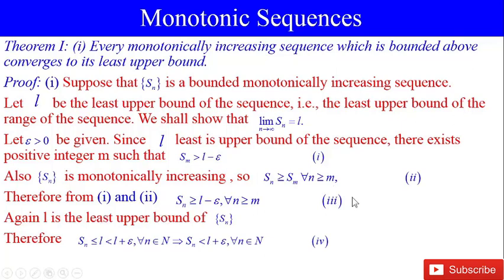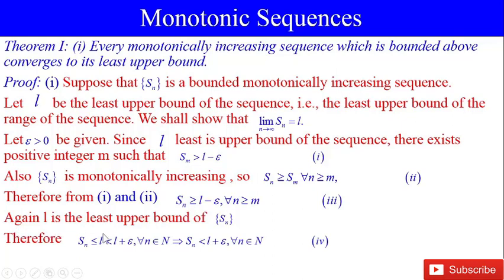Therefore, from equation 1 and 2, we have Sn is greater than or equal to L minus epsilon, because Sm is greater than L minus epsilon. So, Sn is greater than or equal to L minus epsilon for all n greater than or equal to m.